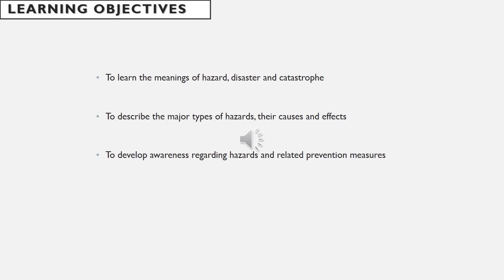Then to describe the major types of hazards, their causes and effects. Then to develop awareness regarding hazards and related prevention measures, that is, to create awareness among the people about the hazards and the preventive measures related to each hazard. So the learning objectives are to learn the meanings of hazard, disaster and catastrophe, to describe the major types of hazard, their causes and effects, and to develop awareness regarding hazards and related preventive measures.